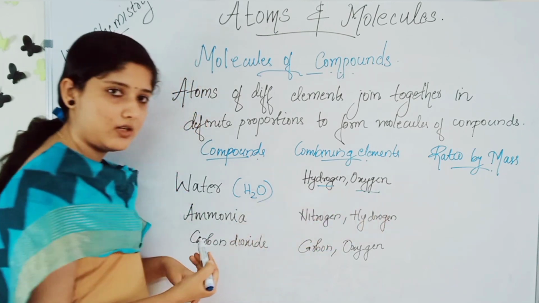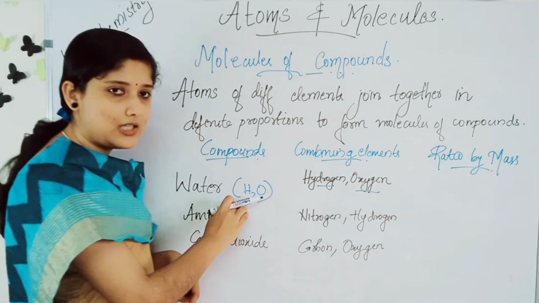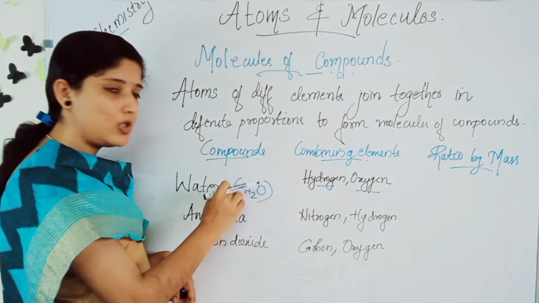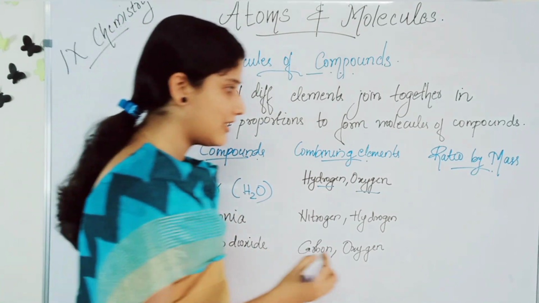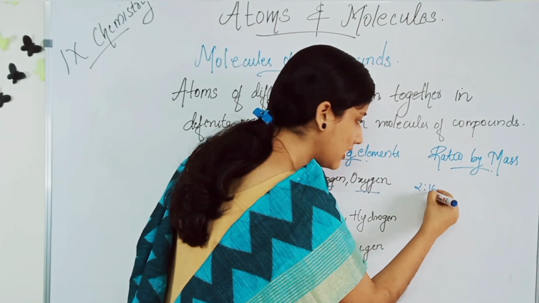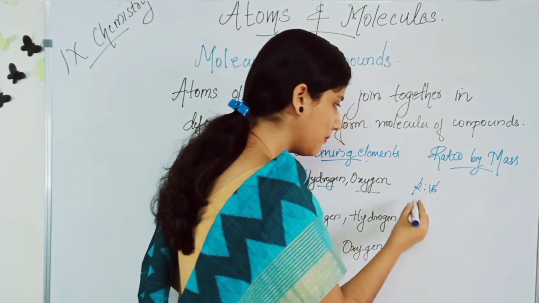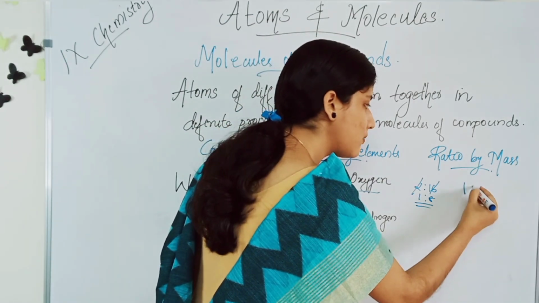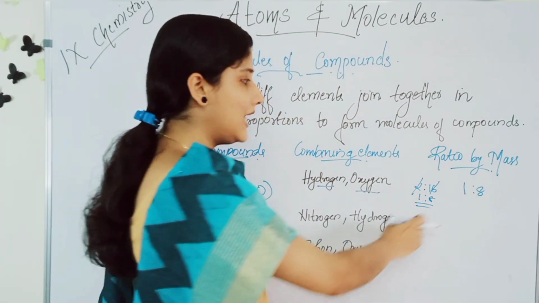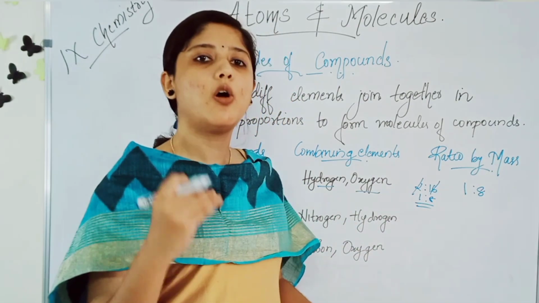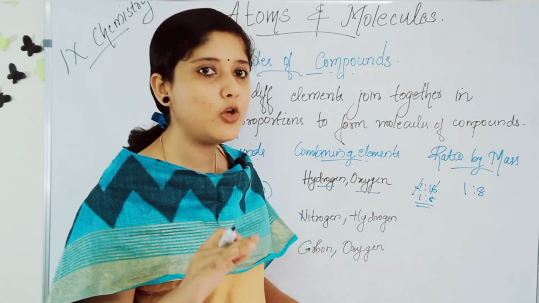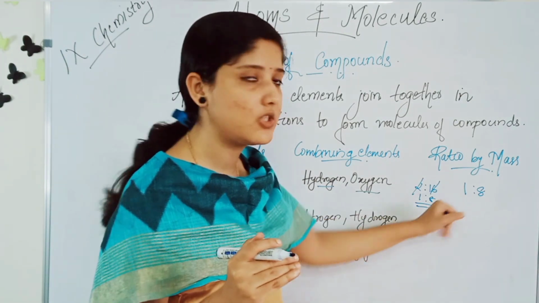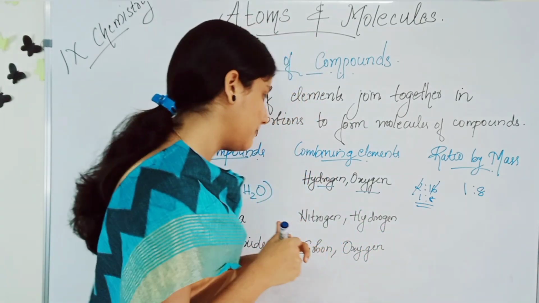The mass of hydrogen is what? H2O, hydrogen is 1. So, 2 hydrogens are there. So, it will be 2, mass of oxygen is 16, isn't it? It is 2:16. But there is a common factor, we will cancel it. Then it will be what? 1:8. So, ratio by mass is 1:8. Hydrogen is to oxygen. Hydrogen will always combine with oxygen to form a molecule of water in the ratio 1:8.